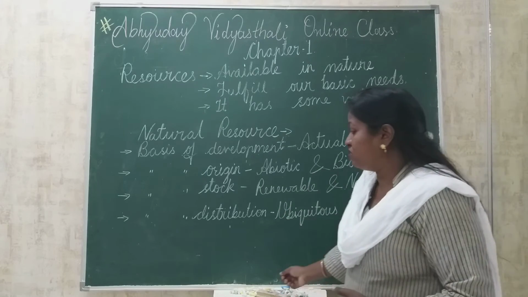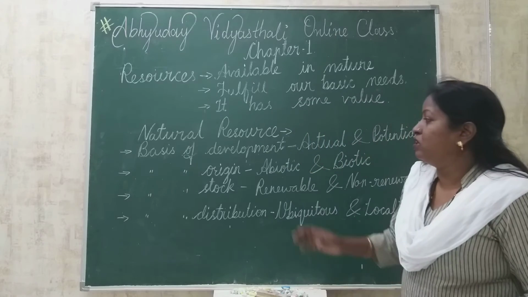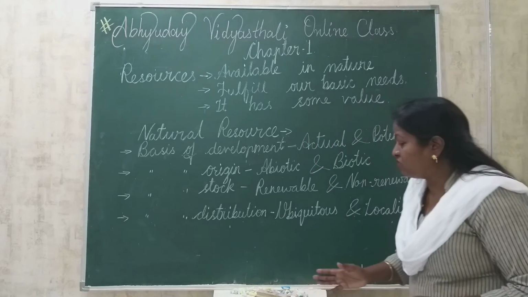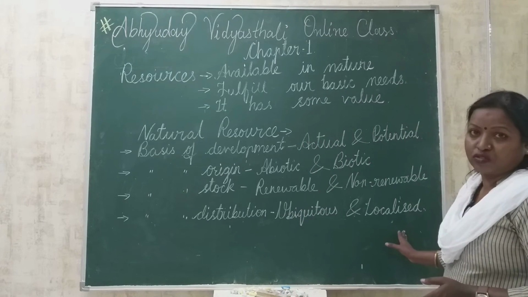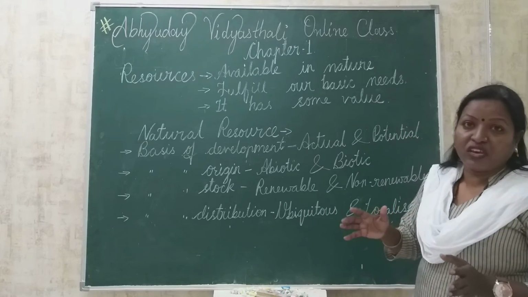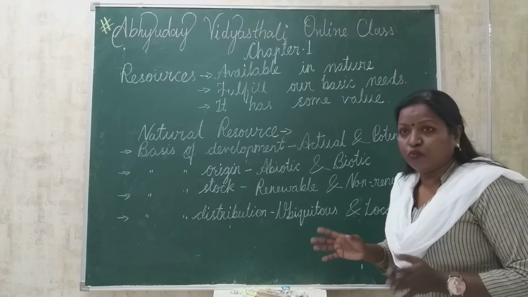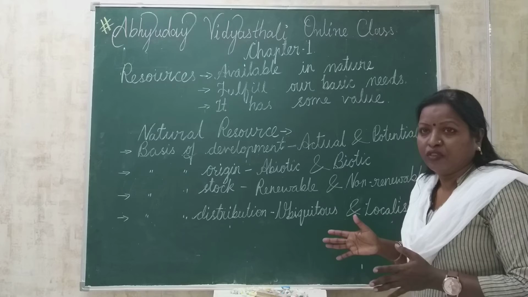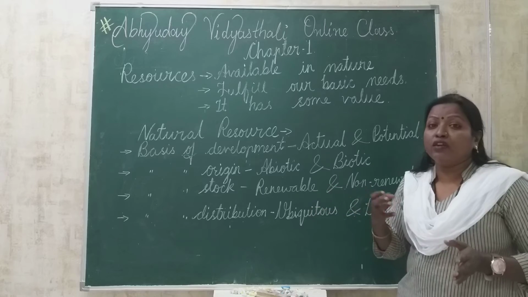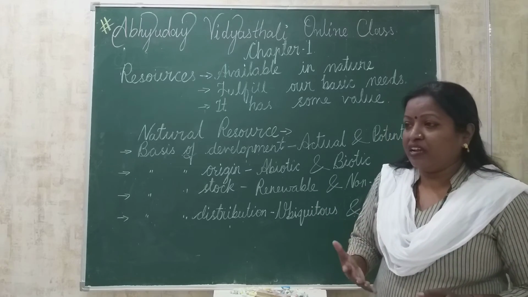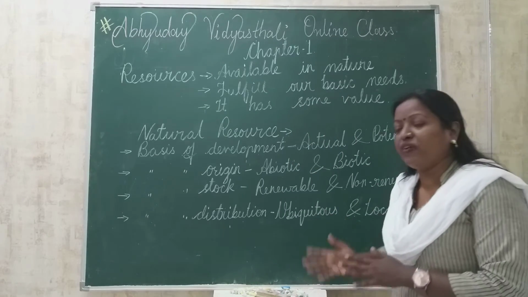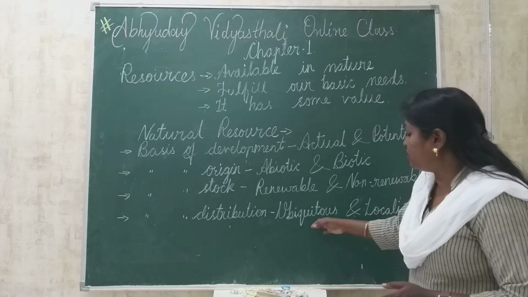And the fourth form is on the basis of distribution. The resources which are divided on the basis of distribution are known as ubiquitous and localized resources. Ubiquitous resources are those resources which are found in a specific area. Suppose polar bears are there, तो polar bears जो हैं वो particular area में मिलते हैं ना, so we can say polar bears are the example of ubiquitous resource. Iron ore reserves, जितने iron ores हैं, graphite हैं, bauxite हैं, all those things which are present in nature but in a specific space, those things are known as ubiquitous resource.